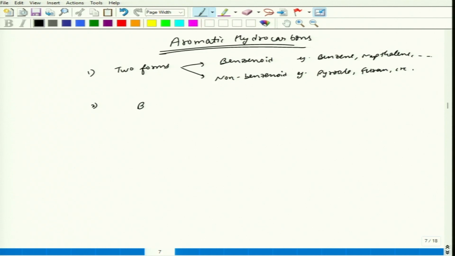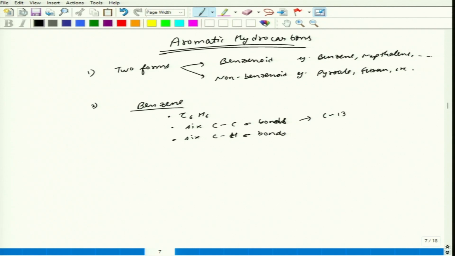Second thing we have studied is the molecular formula of benzene. We have studied details in benzene. The molecular formula is C6H6, that means 6 CC sigma bonds and 6 CH sigma bonds are present. The CC bonds have a bond length of 139 picometer, which is intermediate between a normal CC single bond and a C double bond C. So, these things we have studied.